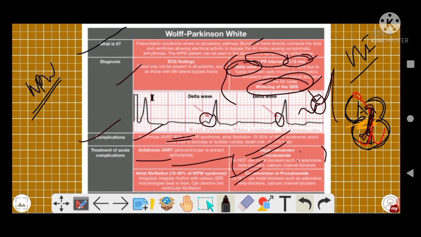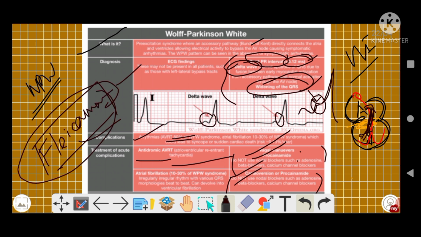Cardioversion you can use if there is atrial fibrillation, as it is seen in 10% of cases. Cardioversion or procainamide, but don't use adenosine, beta blockers or CCBs, right? So the main treatment remains procainamide or quinidine, but remember the important drug, the mainstay, which is flecainide. All right, remember this drug.